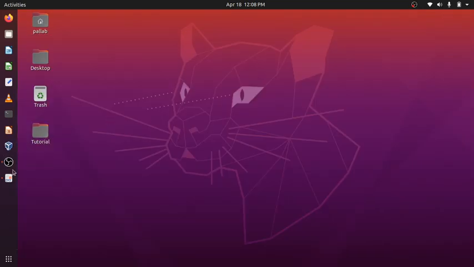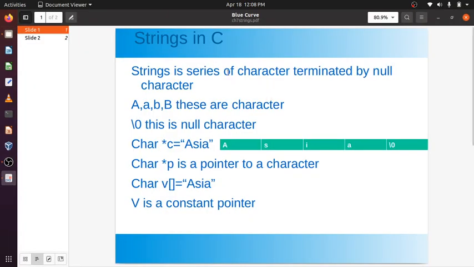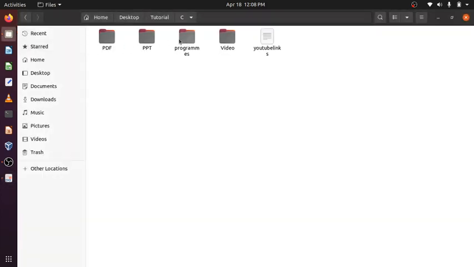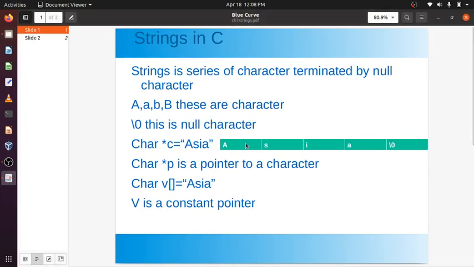Hello friends, today again I will be discussing another topic in C, which is strings. Now what is a string? Last time I did arrays. A string is similar to an array, but it contains only characters. An array can be of integer, double, any data type. An array of characters is called a string.